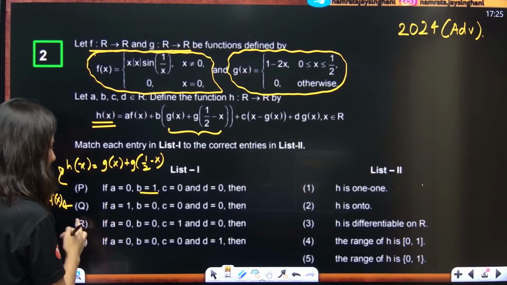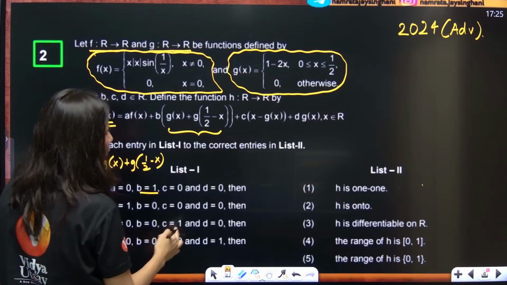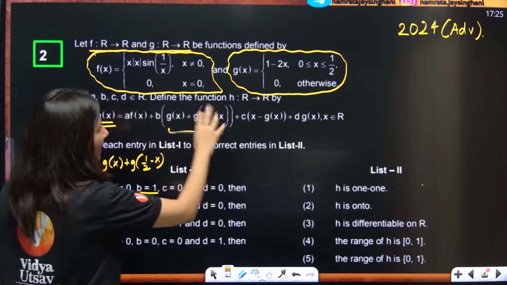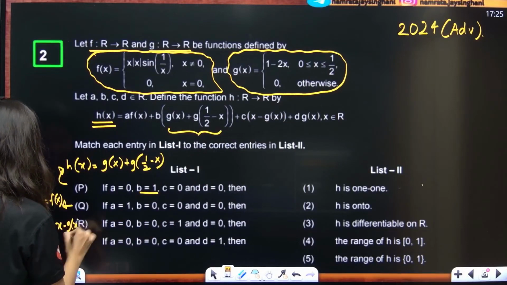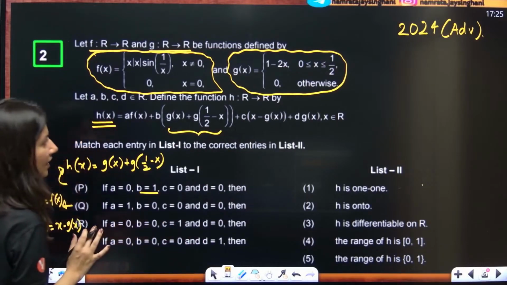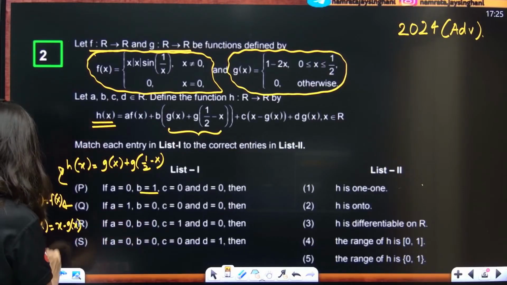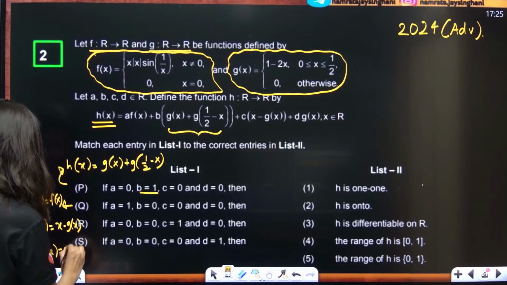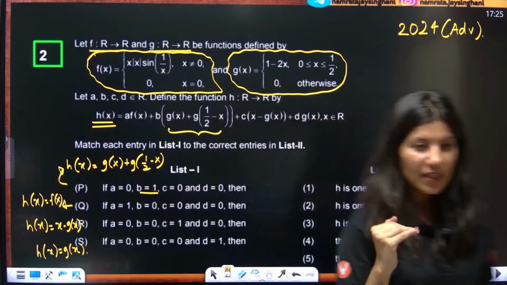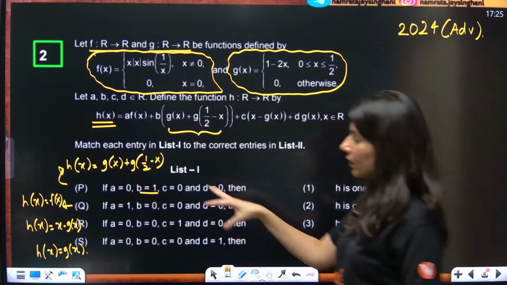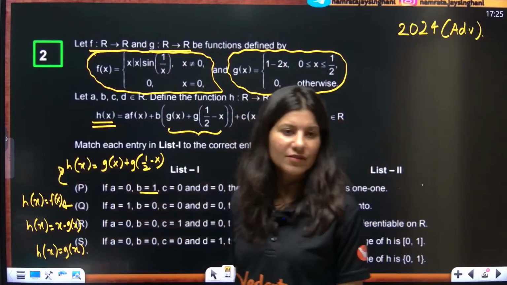Now, for the R part, you can see c is equal to 1. So, c is 1 means everything else is 0. So, h(x) will be x minus g(x). And if d is 1, then h(x) is simply g(x). I think in all 4 parts P, Q, R, S, I have written what is the value of this function h(x).